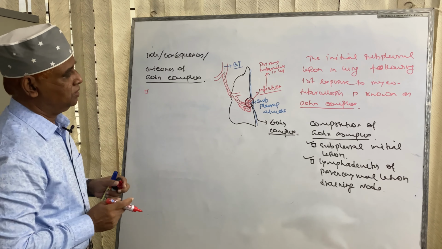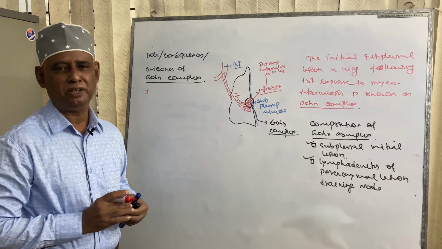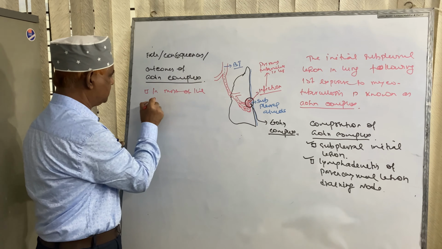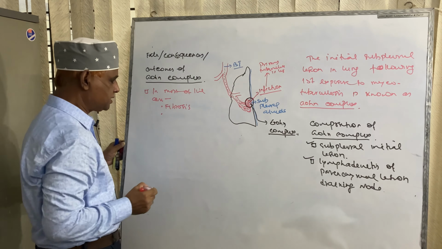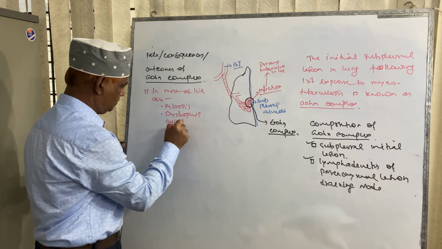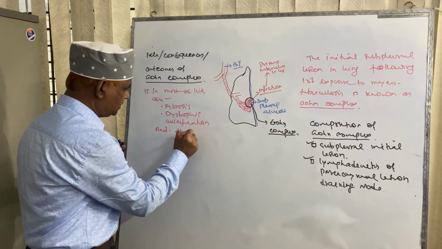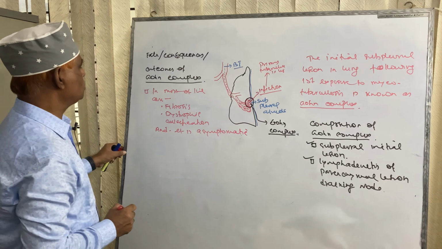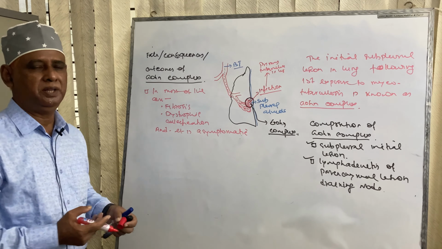In most of the cases, this Ghon complex undergoes fibrosis or dystrophic calcification and the patient is asymptomatic.